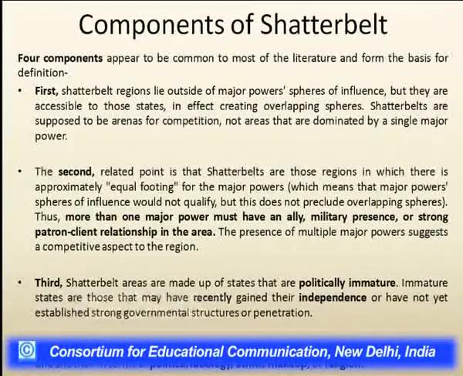So after seeing all this definition and historical development, we should know what the different components of a shatter belt are. After analyzing all the literature, there are four different components that form the basis of the definition of a shatter belt. The first component is that shatter belt regions lie outside the major powers' spheres of influence, but they are accessible to those states that are in effect creating overlapping spheres.